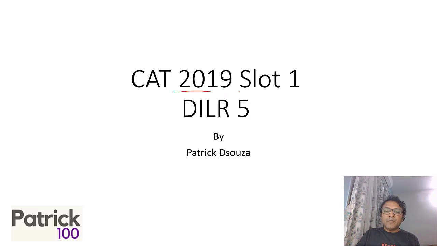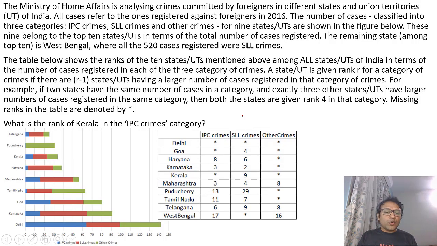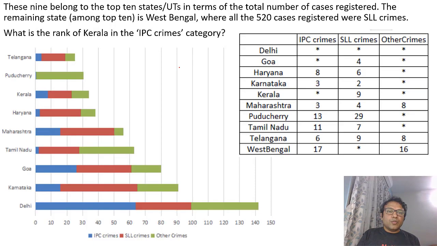Looking at CAT 2019 paper, slot 1, fifth set. Try to solve on your own before you look at the solution. I'll anyway glance through the questions. So we start with the data first. What is given to you?